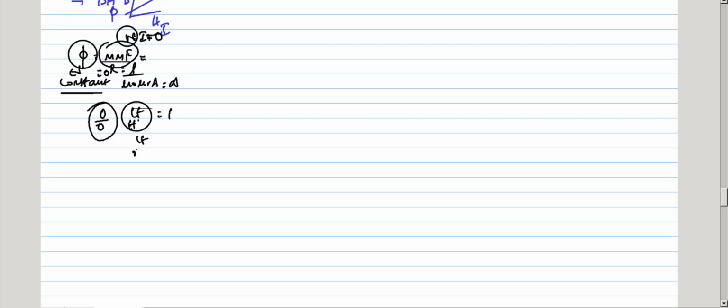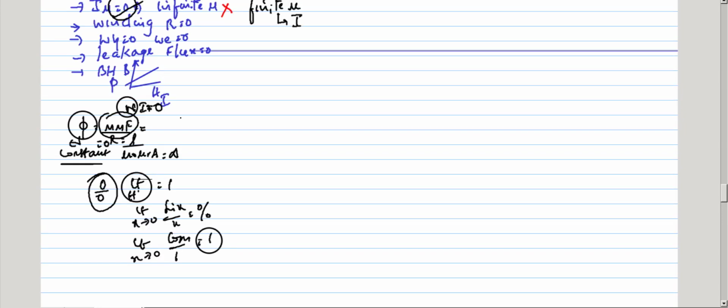Limit x tends to 0 of sin x by x is a 0 by 0 form. Differentiating, limit x tends to 0 of cos x by 1, and cos 0 is 1, which is finite. Similarly, even if the magnetizing component of current equals 0, you have a finite amount of flux. So this is the mathematical logic behind this.